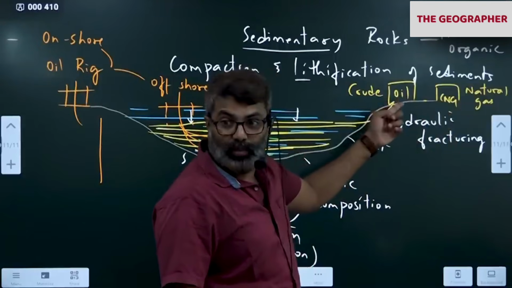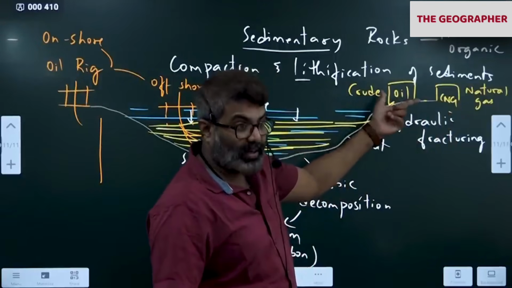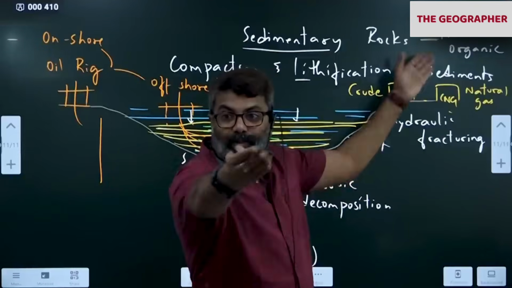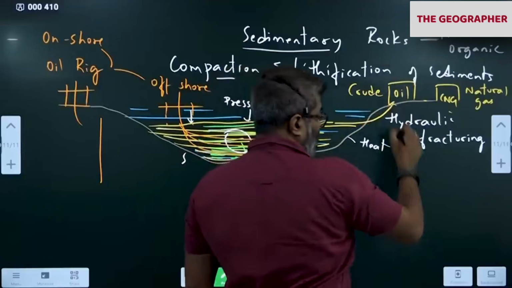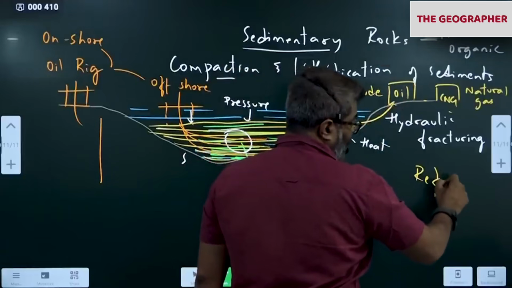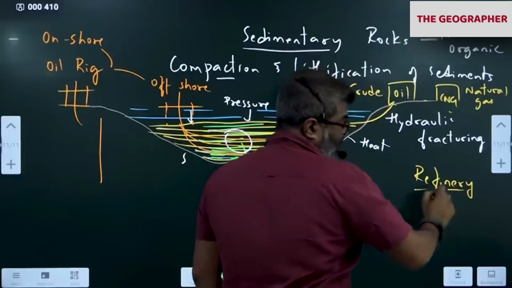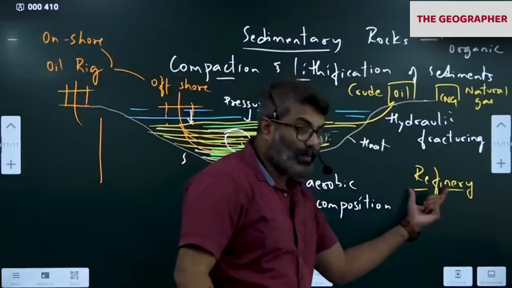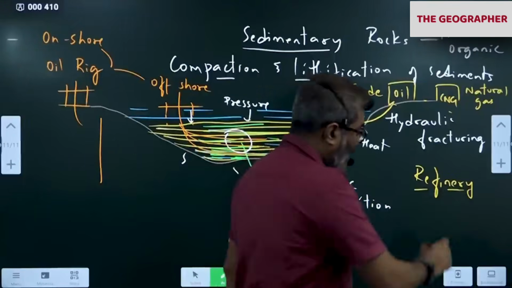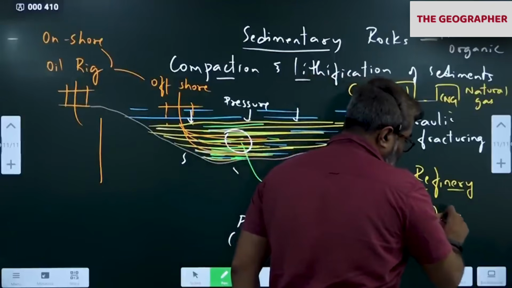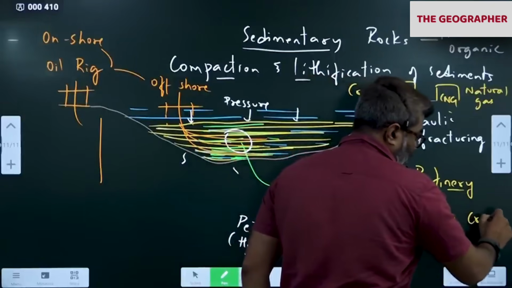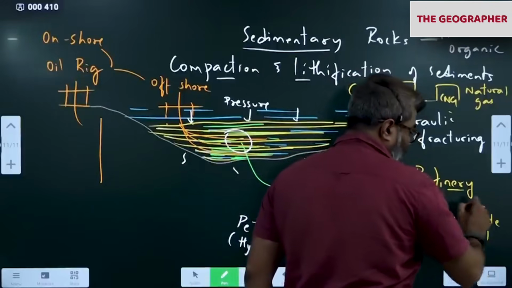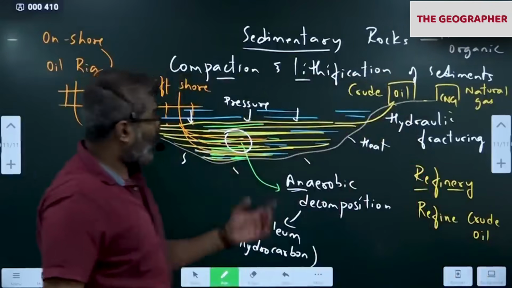Oil is in crude form. It has to be distilled, purified, refined. So we send it to the refinery. We send oil to the refinery. Refineries are industries which refine crude oil. See the word refine. They refine crude oil. Crude oil. So how is oil formed?